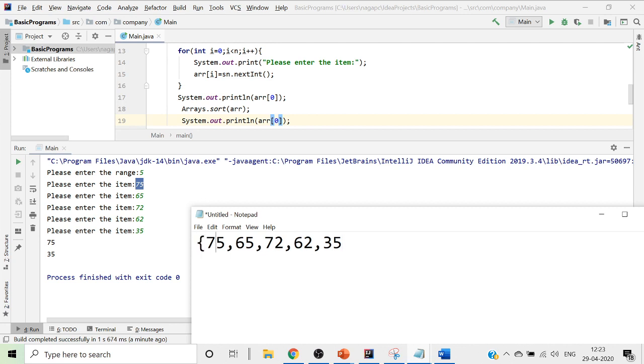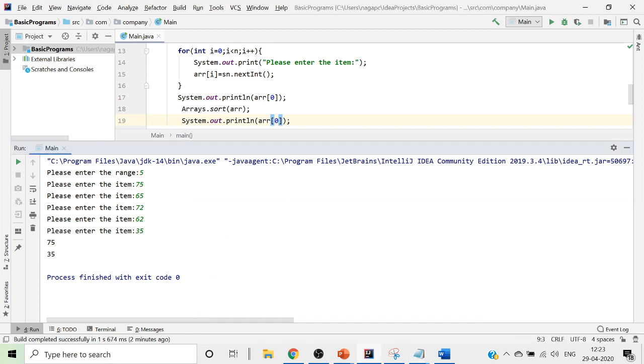This is how I had my array getting created. Now when I'm working on sort, when I've sorted it, then automatically my values are now in ascending order. That is, it is 35, and then it will be 62, and then 65, and then 72, and then 75. So this is how the values will get sorted, from the lower value to the higher value. That is the reason why my a of 0, the first value, is given as 35.